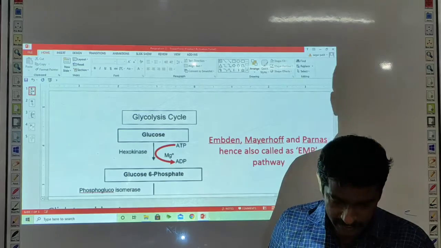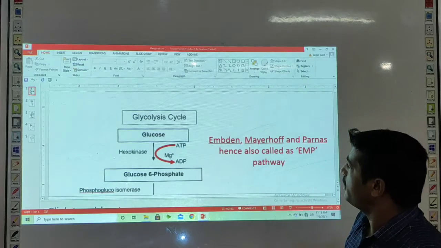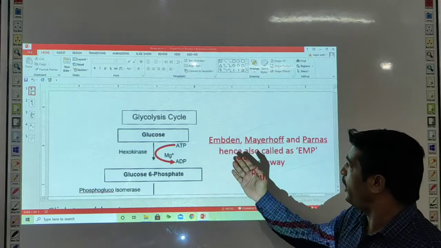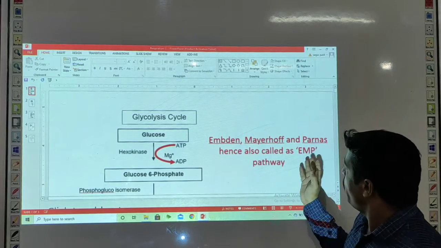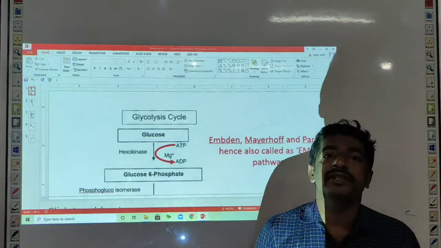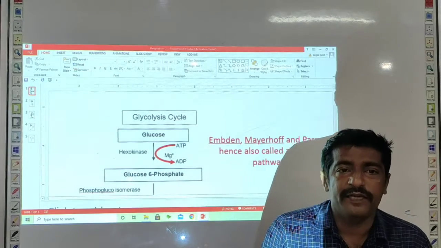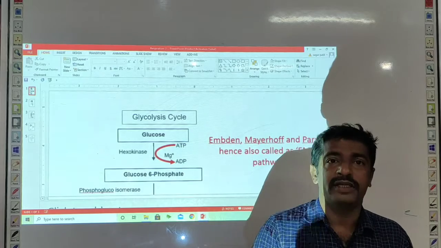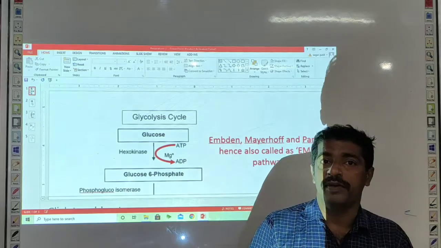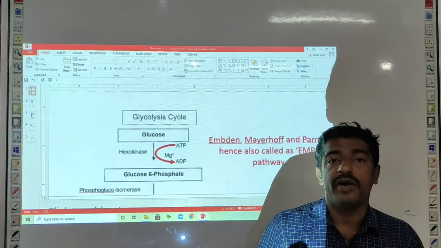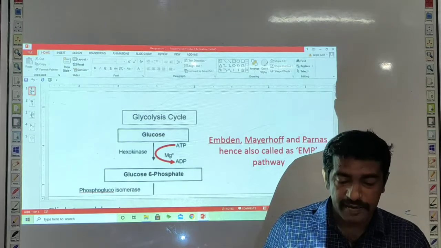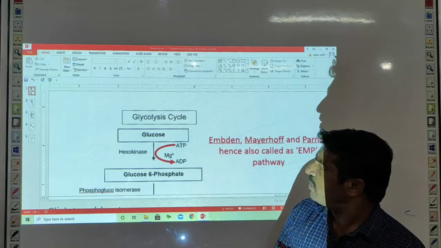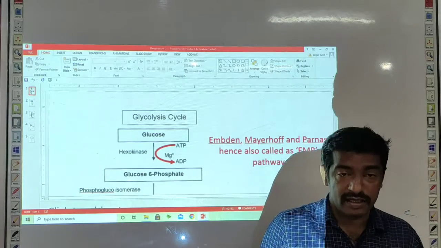Now this glycolysis is also known as the EMP pathway because three scientists, that is Embden, Meyerhof and Parnas, first discovered this pathway, and therefore this pathway is called the EMP pathway. The glycolytic reaction is a cytosolic pathway because it occurs in the cytoplasm of the cell. Now here the glucose is a substrate for the glycolysis.